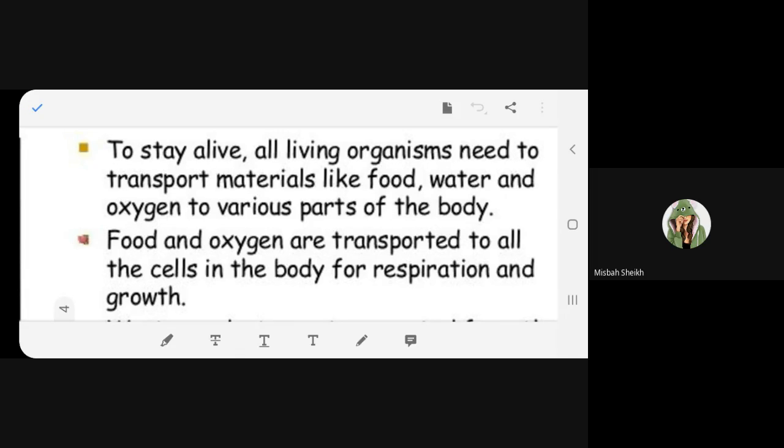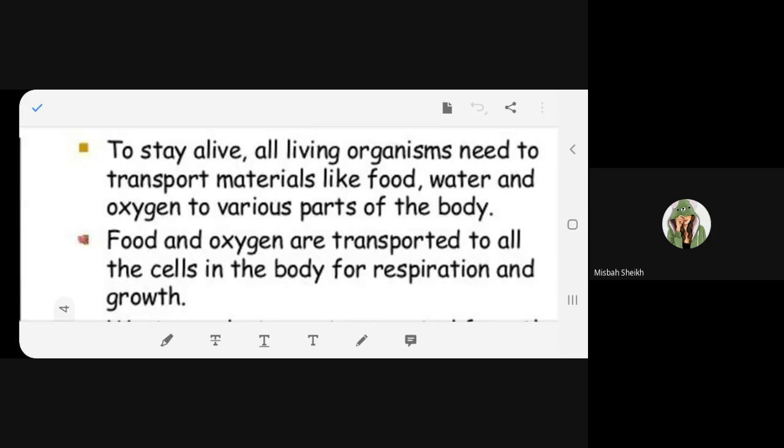Okay. So what is the most essential for an organism to survive? It is food. We need water. We need air, isn't it? All these three things are the basis of survival. So food is very important, water is important, as well as oxygen is important for us to survive. Now how is it moving in the body? So we need a transport system.